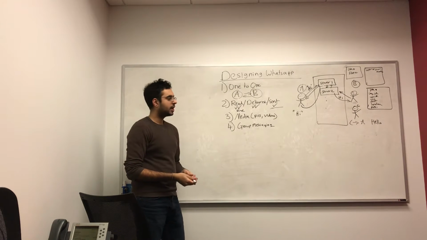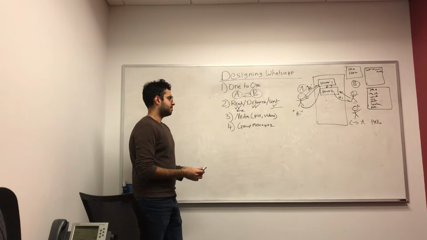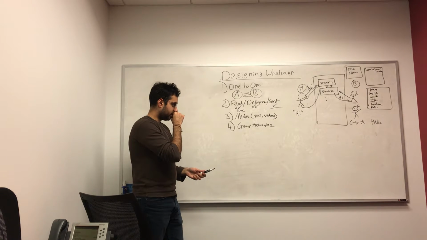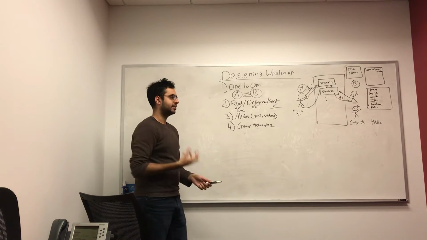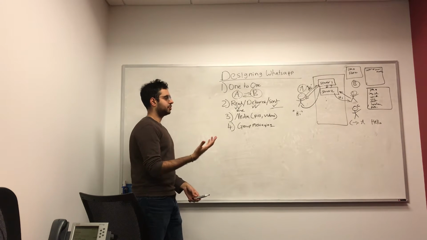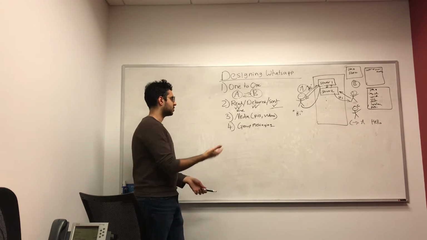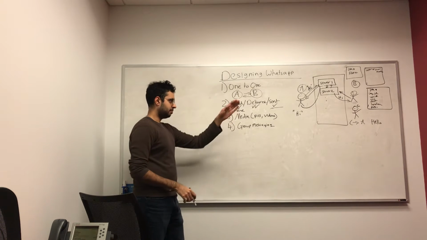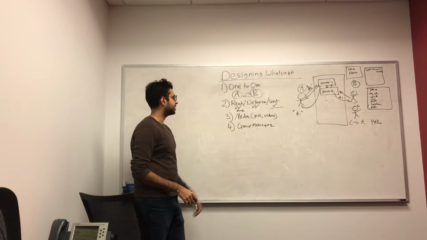And why can we use a CDN? Because the picture is static. It doesn't change over time. Once the picture has been sent by the user, that picture doesn't really change. So that's one way we can be storing pictures within our system.